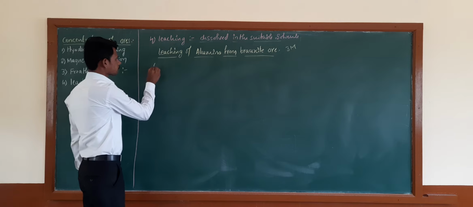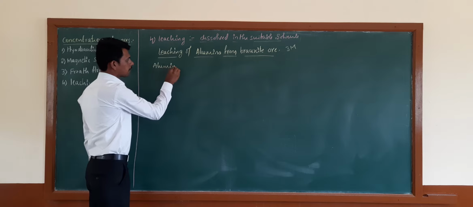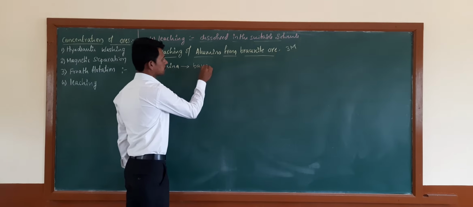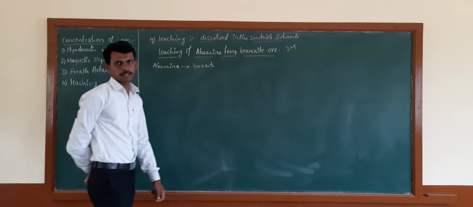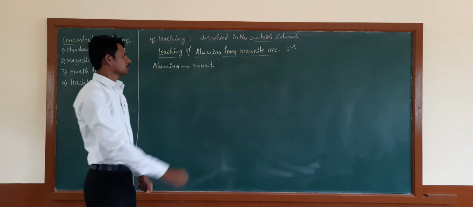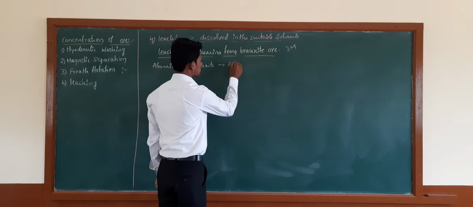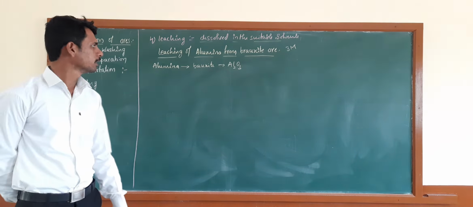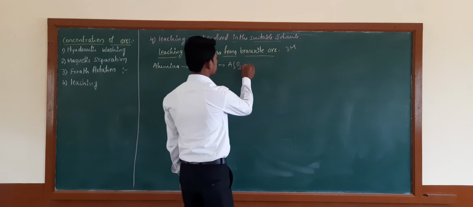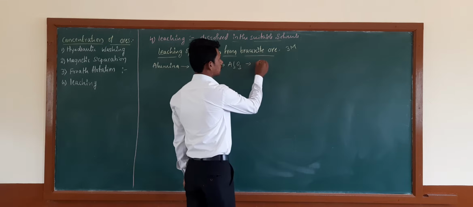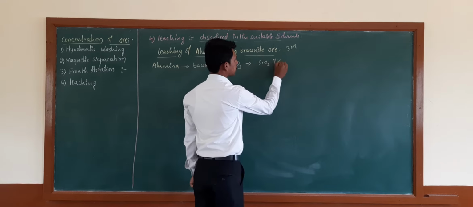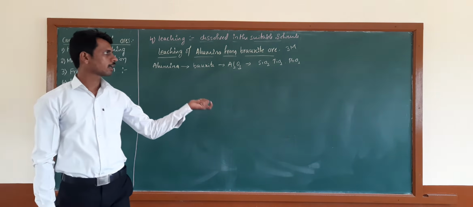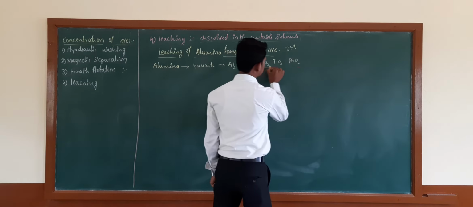Basically, if we take alumina, its principal ore is bauxite. Usually the composition of bauxite is Al2O3. This bauxite ore contains impurities like silicon oxide, titanium oxide, and lead oxide. Other impurities are also present in this bauxite ore.